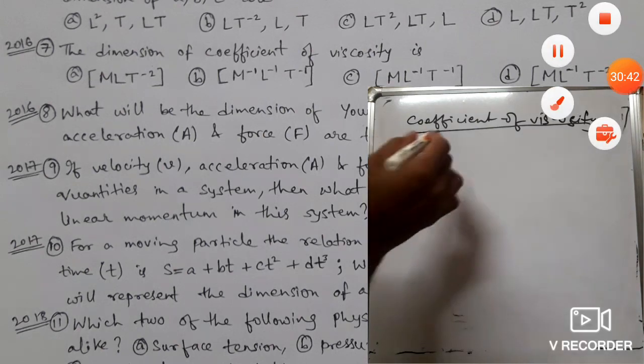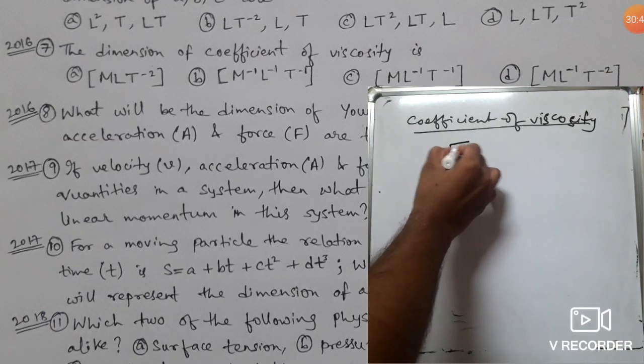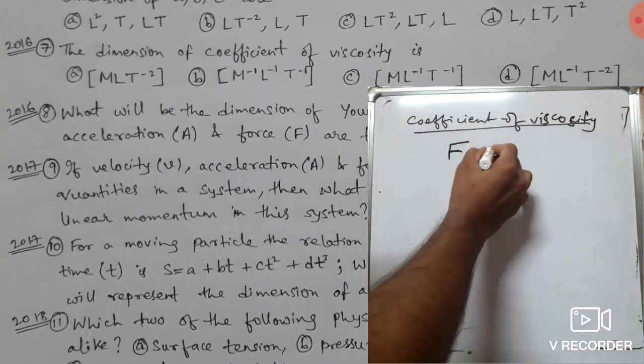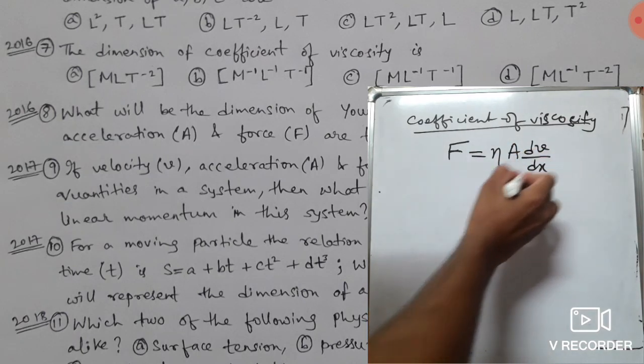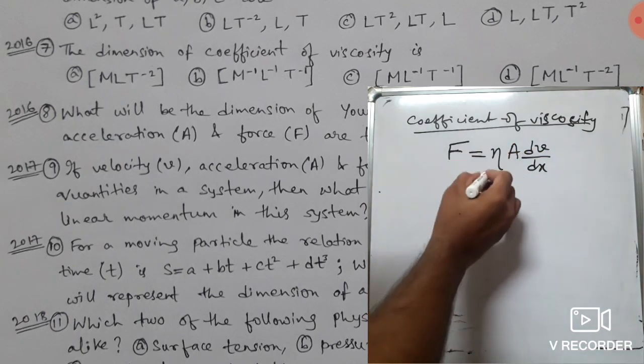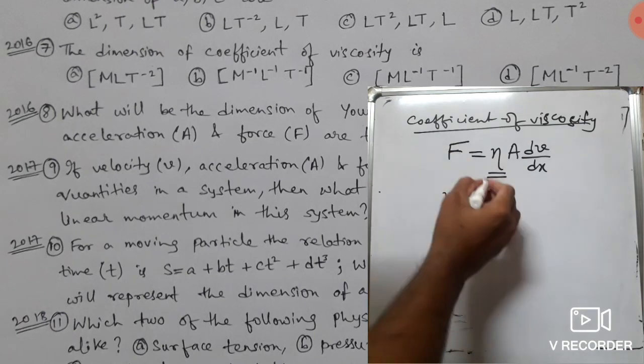So what is coefficient of viscosity? You will see in viscosity a formula is given by Newton. Force is equal to eta A dV by dx. This eta is actually called the coefficient of viscosity. So you will take eta on the left hand side and then write the rest of the sum.